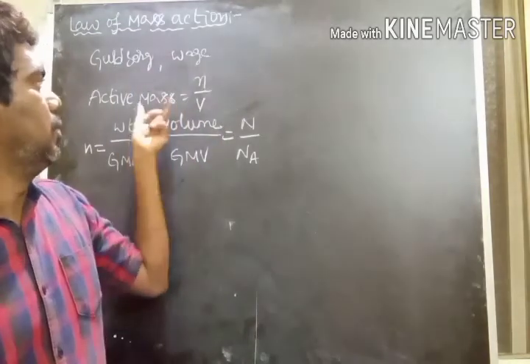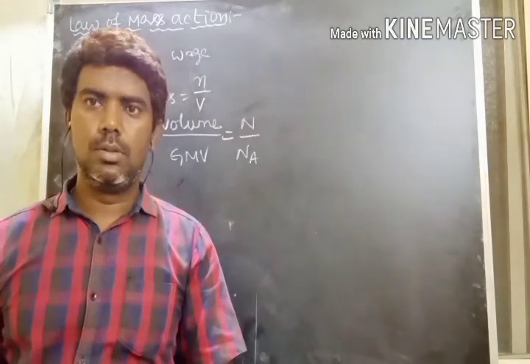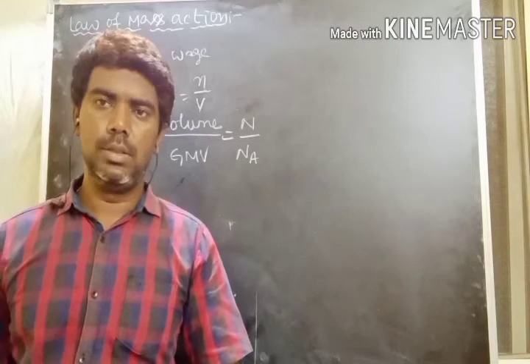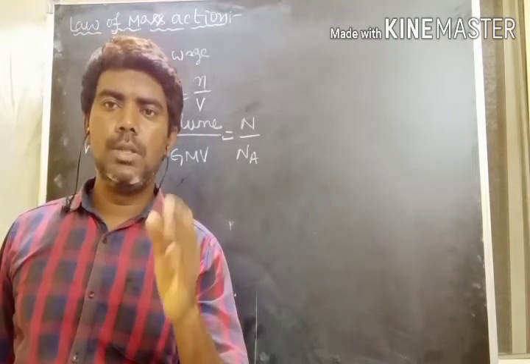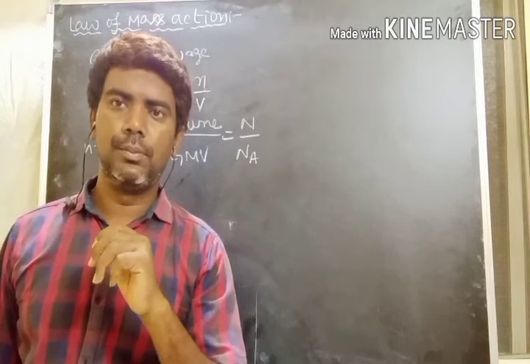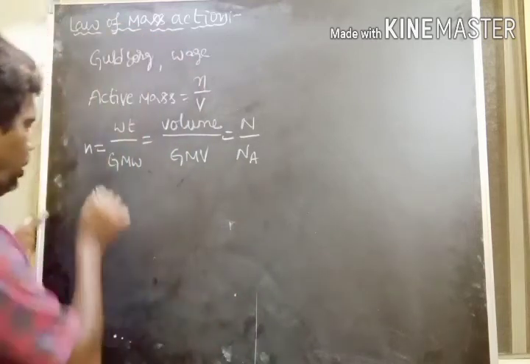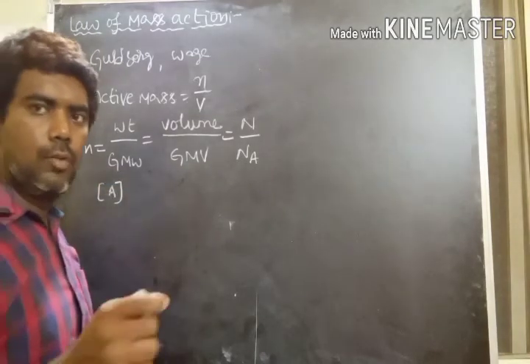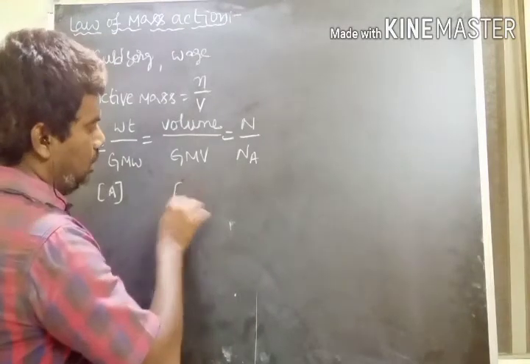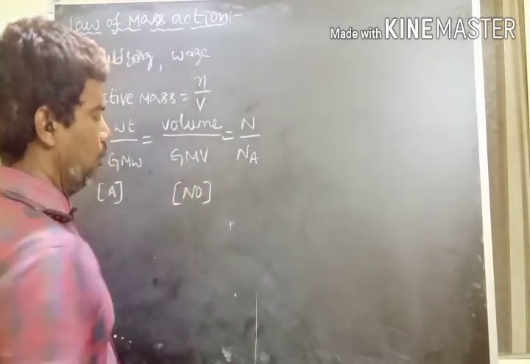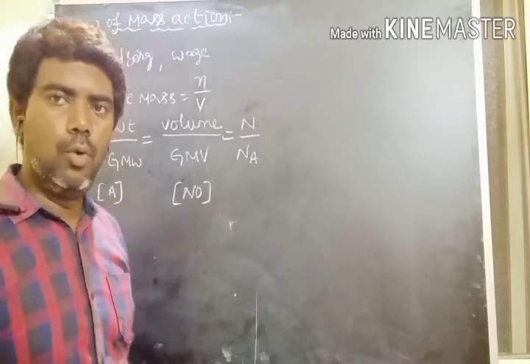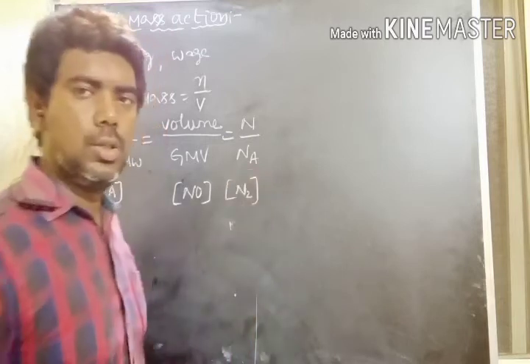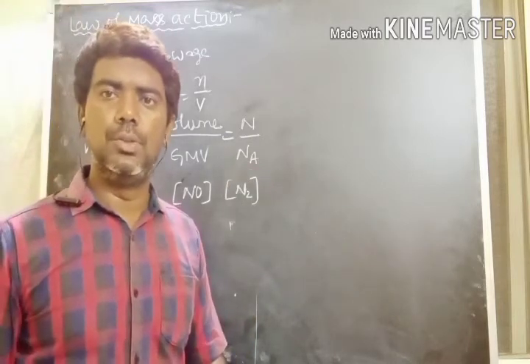When you know the number of moles, we can calculate the active mass or molar concentration of the reacting species. The active mass of the reacting species is represented in square brackets. For example, the square bracket of A is the molar concentration of reacting species A, or the square bracket of NO is the molar concentration of NO, or of N2, the active mass of N2.